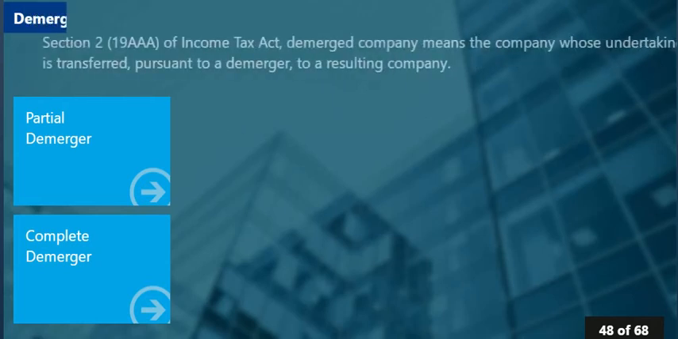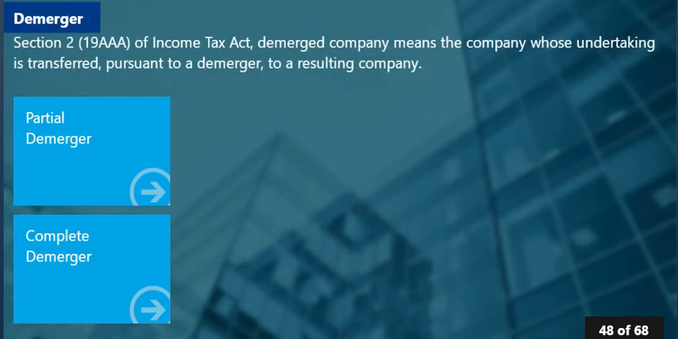Now let us start our discussion on demerger of a company. Companies Act 2013 doesn't give any definition of a demerger. However, Section 2, subsection 19AAA of Income Tax Act gives the definition of a demerger. According to that section, demerged company means a company whose undertaking is transferred pursuant to a demerger to a resulting company. Now what does that mean?